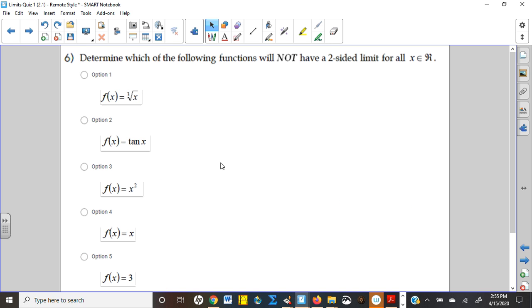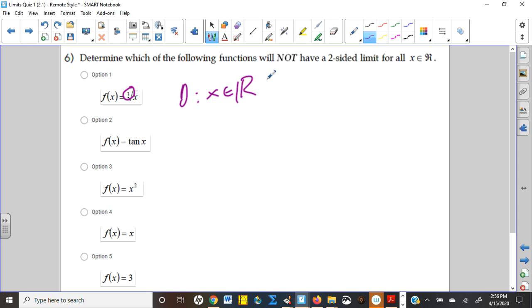Number 6, which of the following functions will not have a two-sided limit for all real numbers? Well, this really is going to test you back in Unit 1, how much do you remember your parent functions? An odd root function, right? An odd radical has a domain of all reals. And if it's always going to be defined and it's always continuous, which this function is, right? It kind of looks like that. Then yes, it will have a two-sided limit.